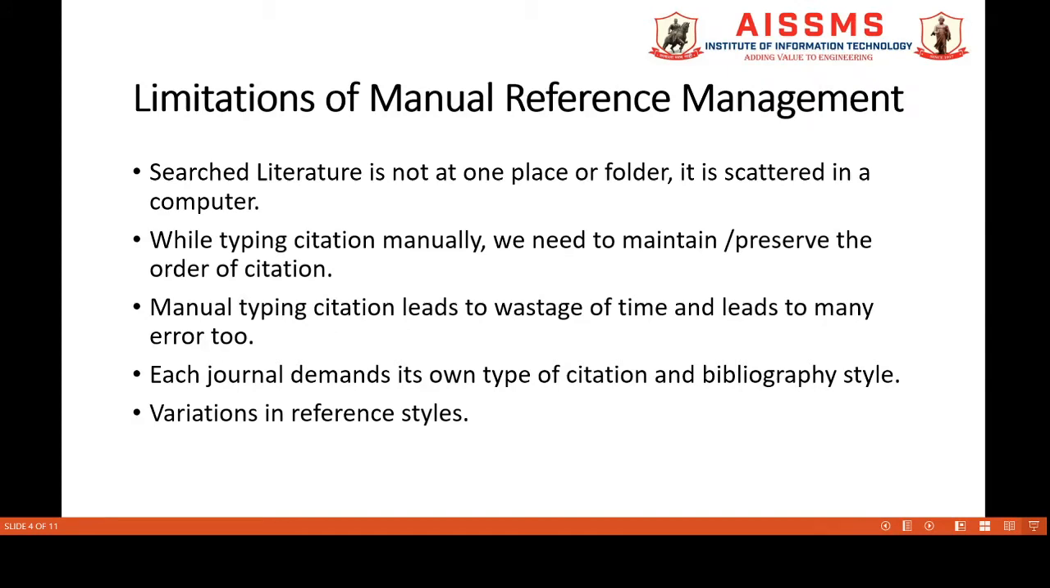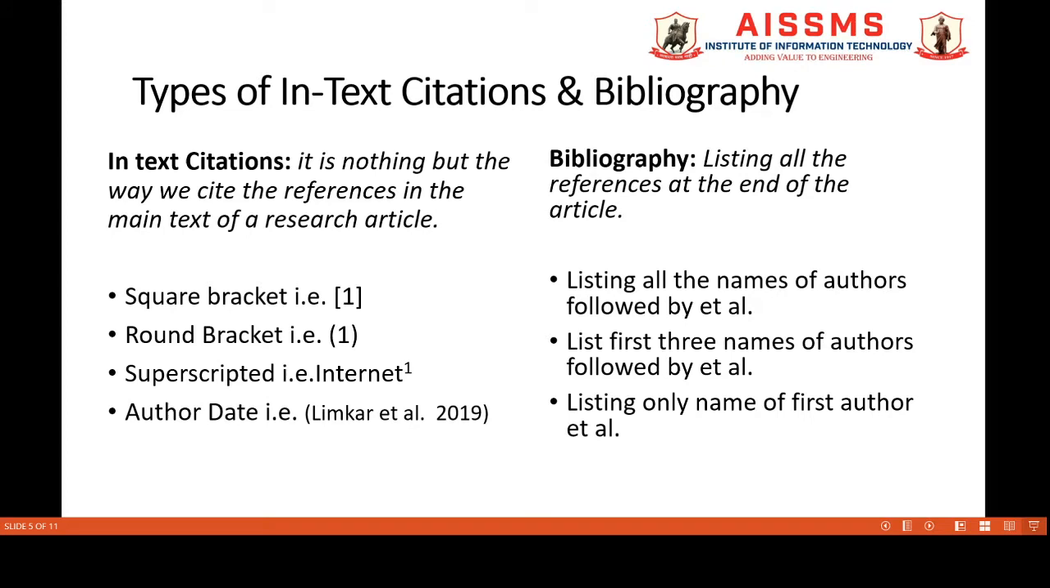Each journal demands its own type of citation and bibliographic style. There are n number of variations in in-text citation and bibliographic styles available. Let us focus on what is meant by in-text citation and bibliography. First, we'll go with in-text citation. It is nothing but the way we cite the references in the main text of a research article.